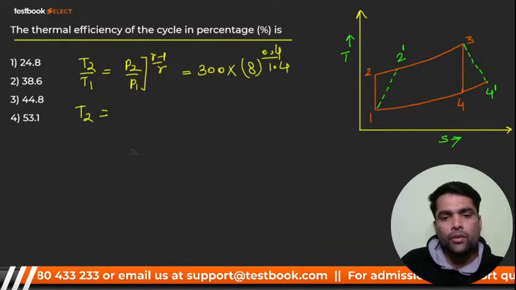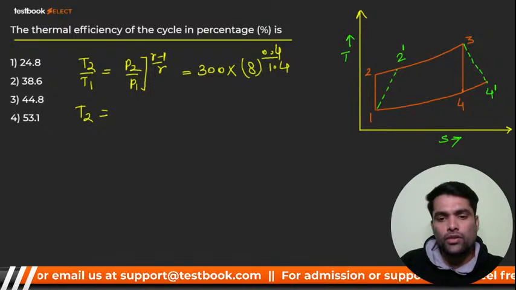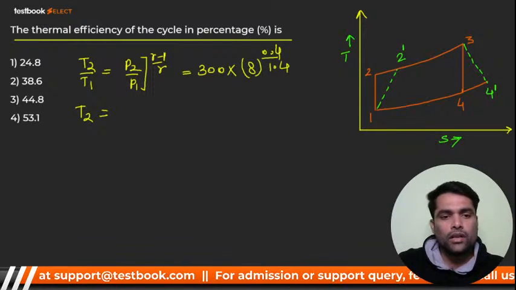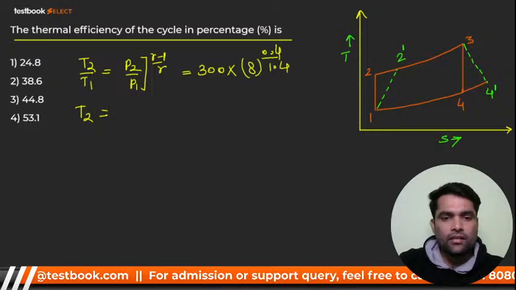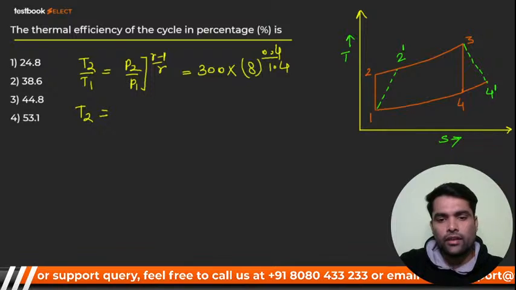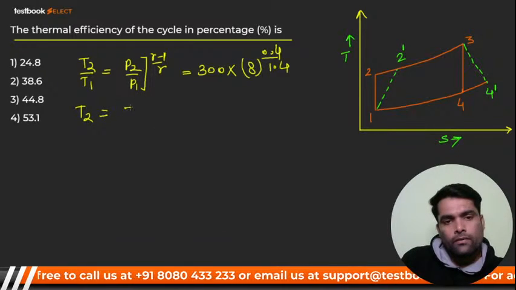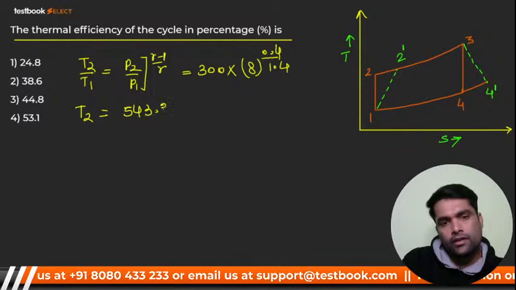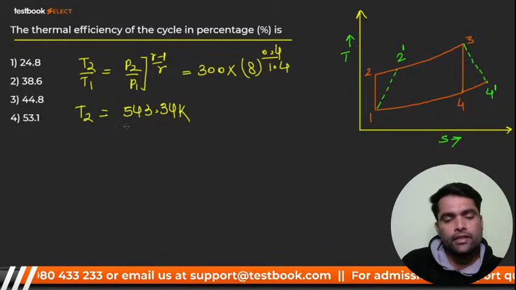So you are going to get T2, and T2 will come around 543.34 Kelvin, right? It is T2.